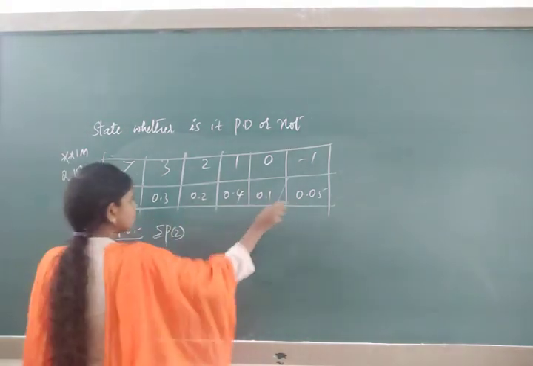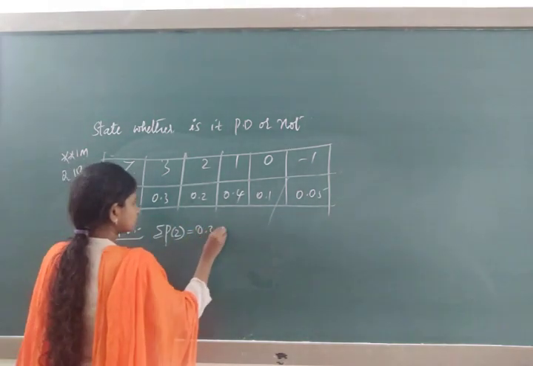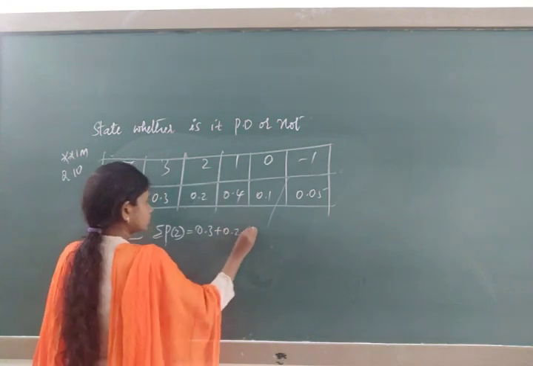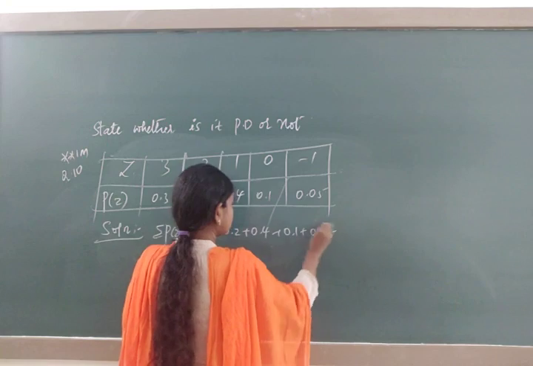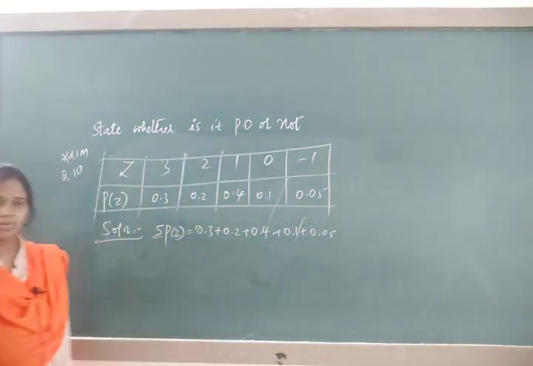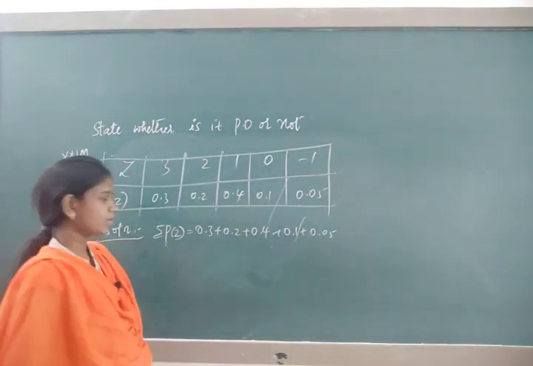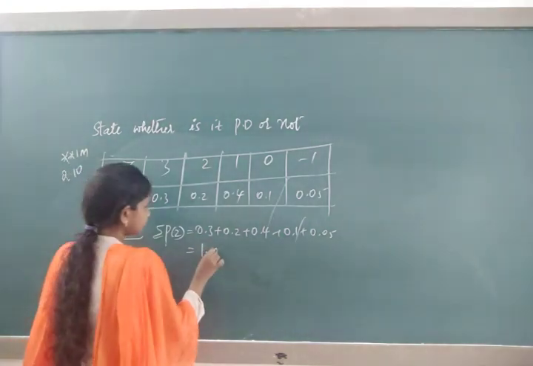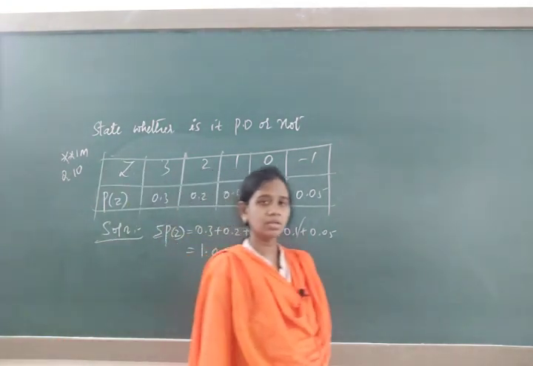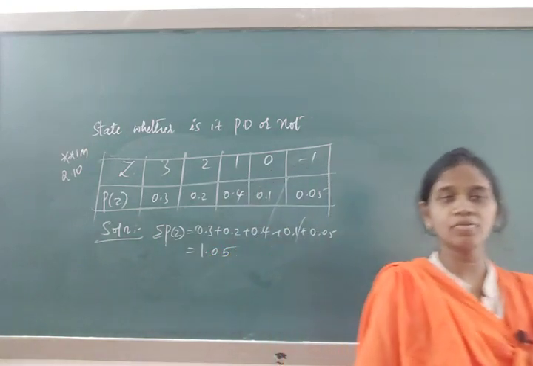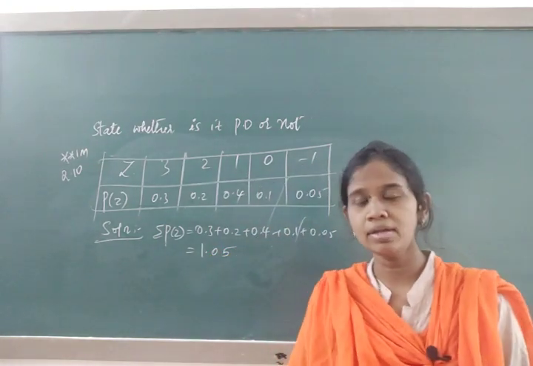When you add these values, up to here you are going to get 1. When you add the 0.05, you are going to get 1.05. Is it a probability distribution? It is more than 1. Therefore, it is not a probability distribution.